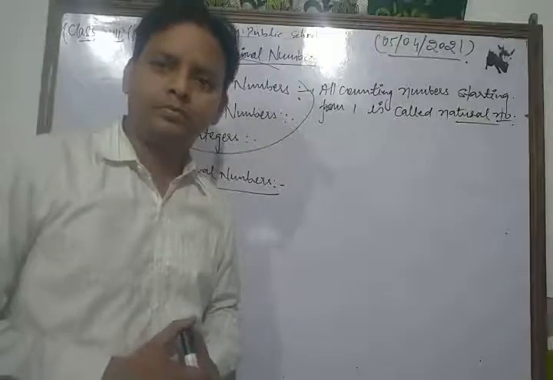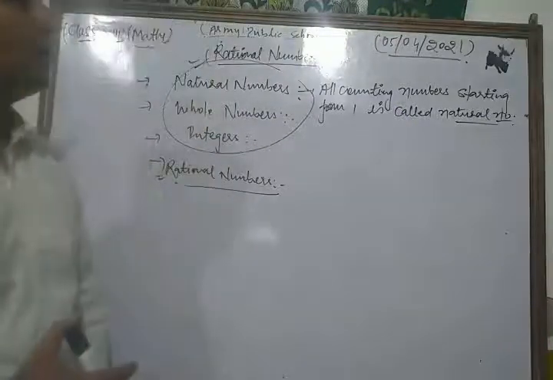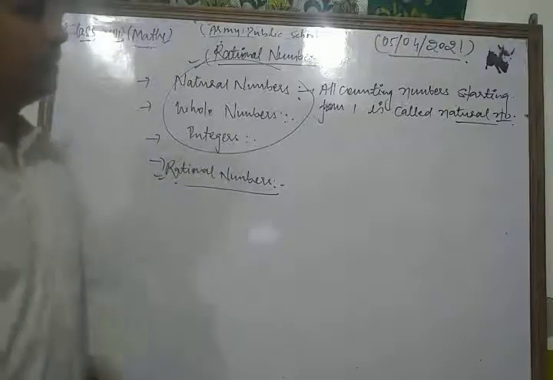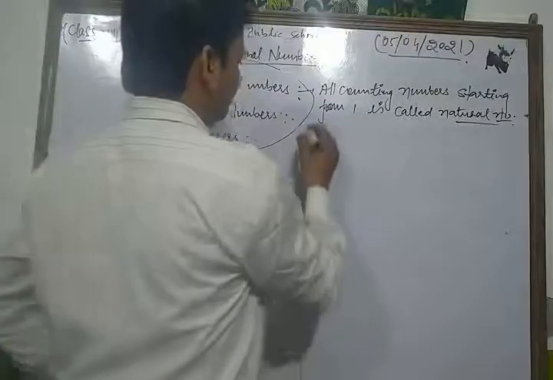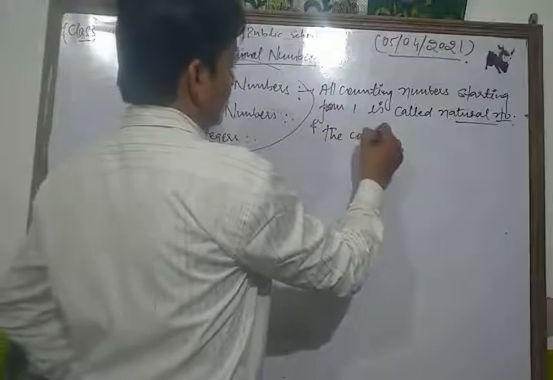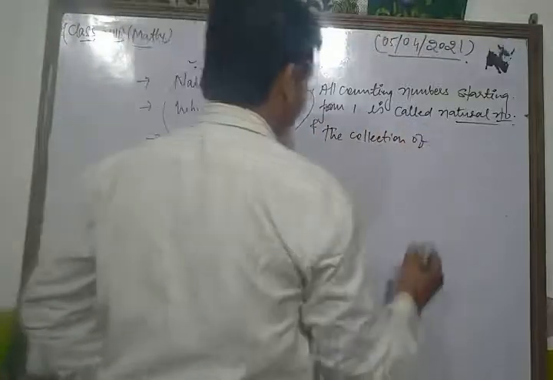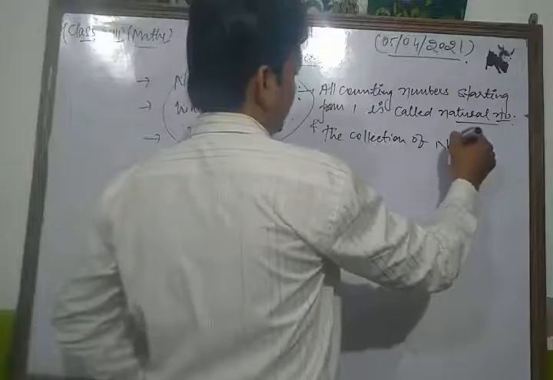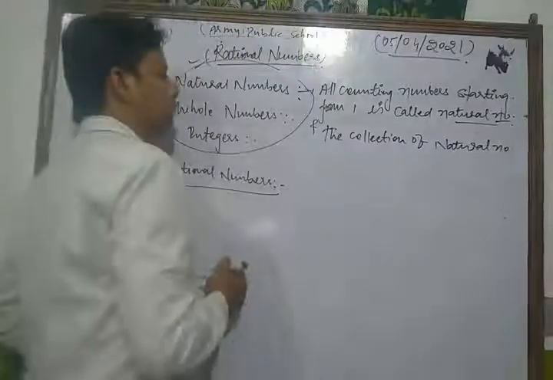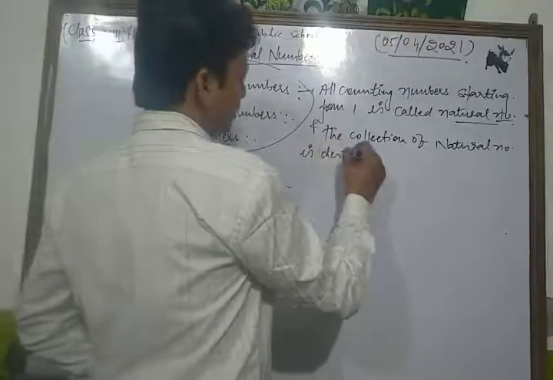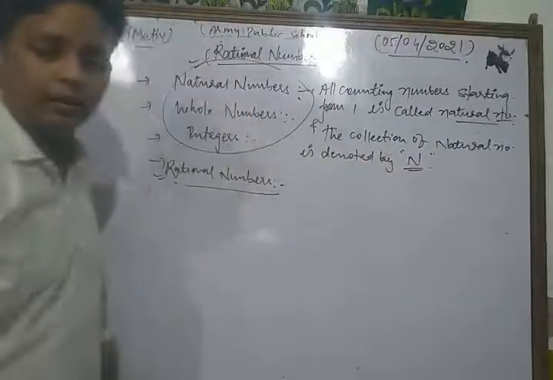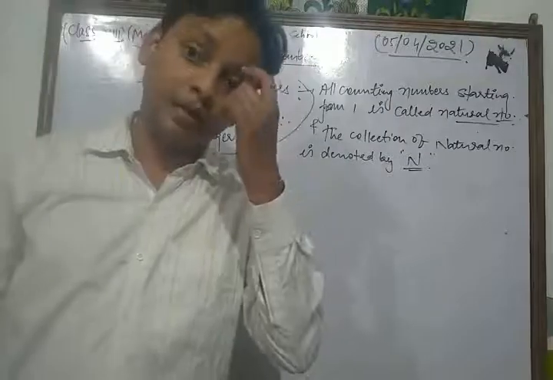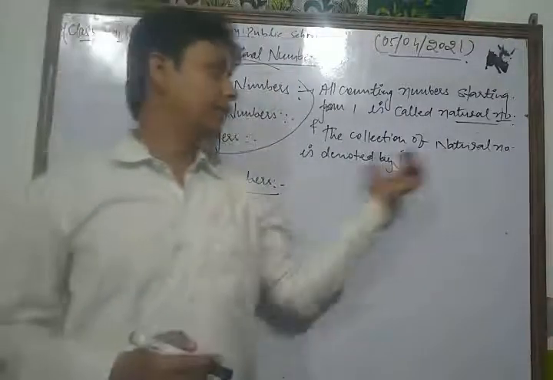Dear friends, the collection of natural numbers is denoted by capital N. This is very important for you, so please always remember that in your mind. The collection of the natural numbers is denoted by N.